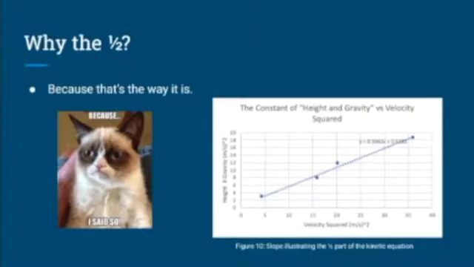However, it doesn't explain why there is 1/2. The answer to that question is that's just how it is. There's no reason except that it works, and you can see that in the graph above. When you graph height times gravity versus velocity squared, you get a slope of about 1/2.